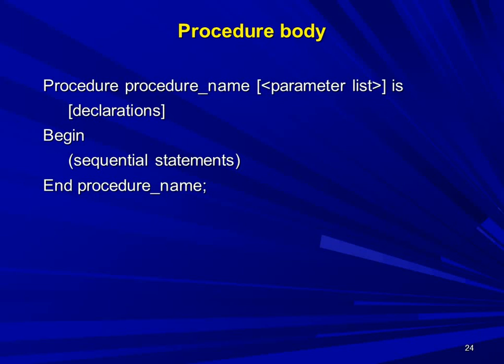The procedure body is very similar to function body, starting with the keyword procedure, then procedure underscore name, then inside parentheses the parameter list. Here we have to mention all parameters. In a function we can mention only input parameters, but while writing the procedure parameter list, we can mention the in, out, and in out parameters. After that is, procedure cannot have a return data type. After is the declaration section. Declaration section consists of different signals and variables required for that procedure. Begin. After that, sequential statements and end of the procedure.